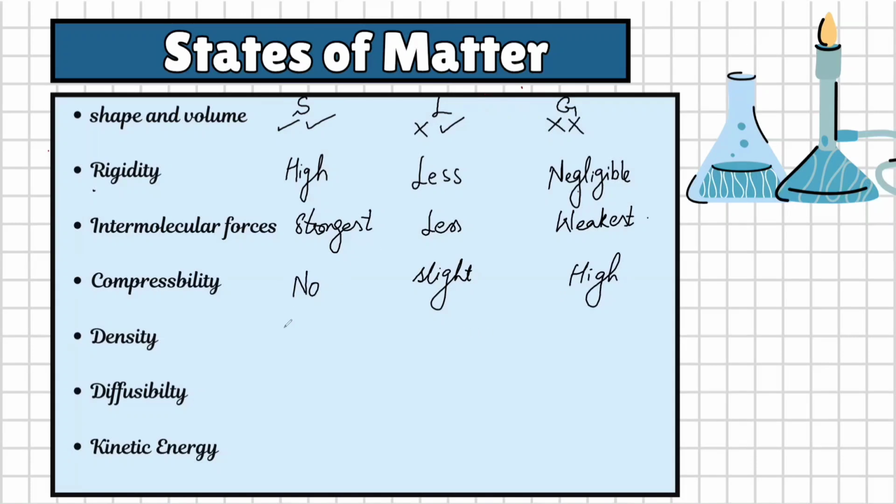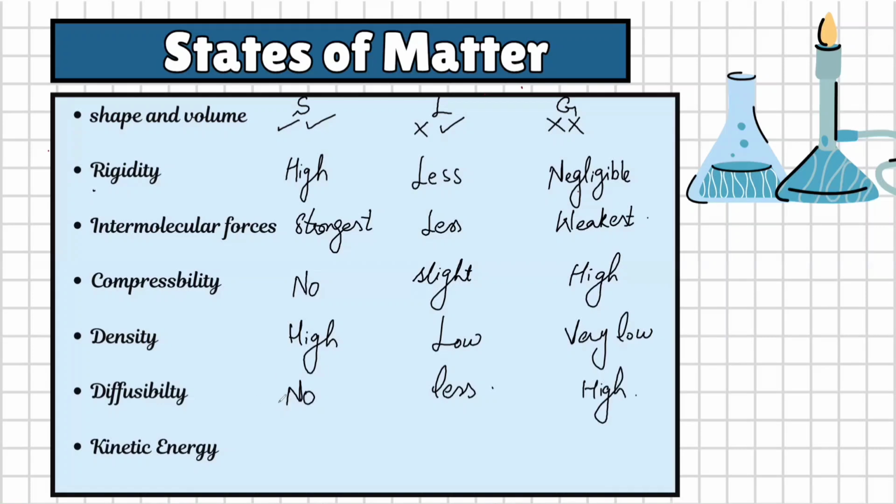Now let's talk about density. Obviously in solids the particles are very closely packed together, therefore their density is high. There is low density in liquids and very low density in gases. Now diffusibility. Diffusibility means mixing up of the molecules. Again, for the same reason, the particles are closely packed and cannot move from one place to another in solids, so they cannot diffuse. Liquids are less diffusible, but gases are very highly diffusible.